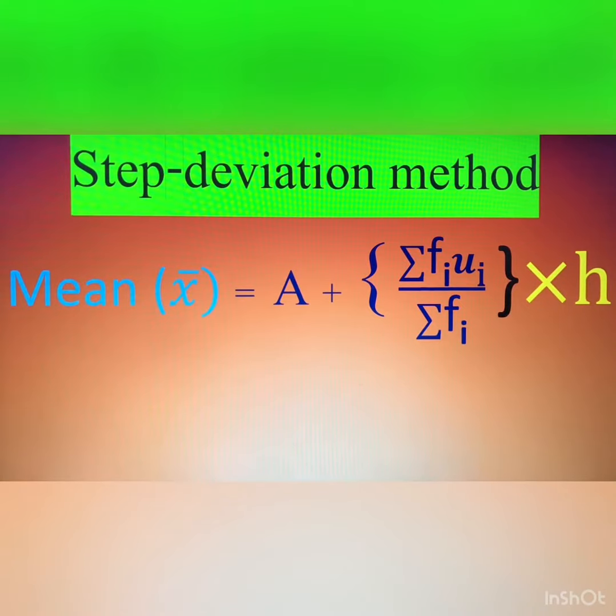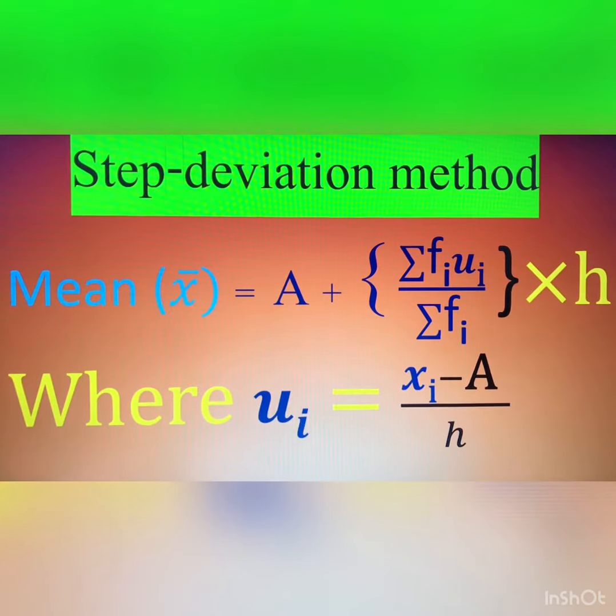The mean is equal to a plus sigma fi ui divided by sigma fi, into h, where h is the class size and a is the assumed mean, and ui equal to xi minus a divided by h. So you will find this ui equal to xi minus a divided by h, where h is the class size and a is the assumed mean.